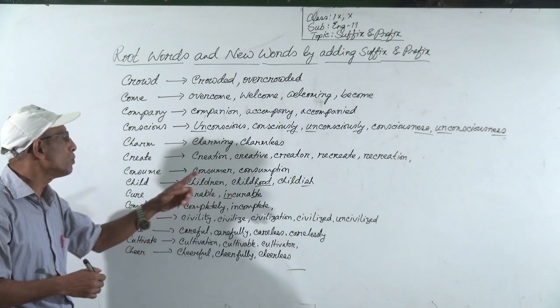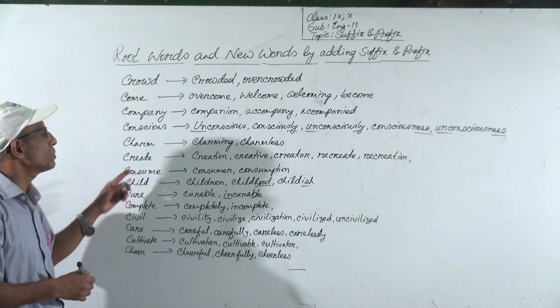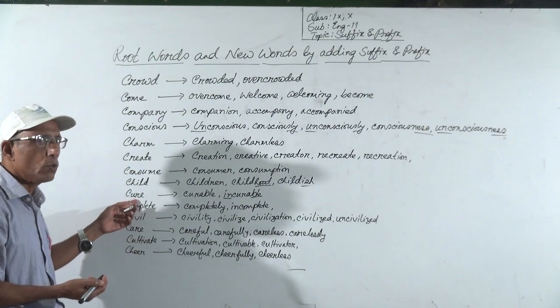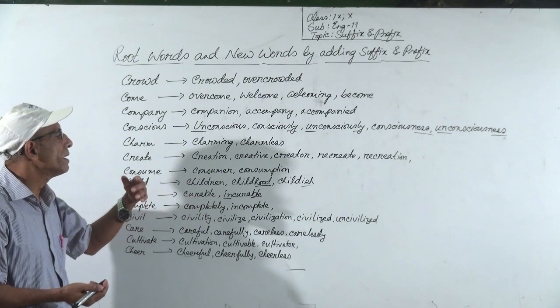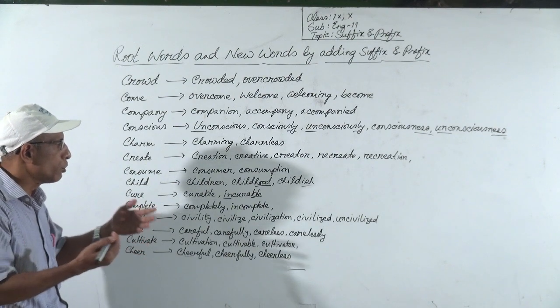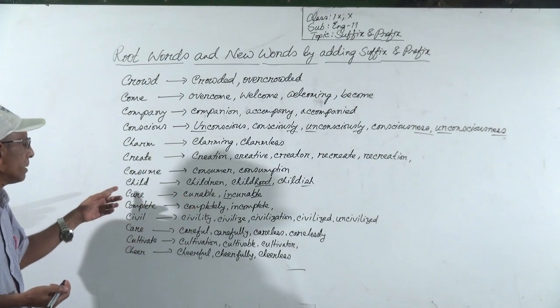Incurable is the opposite word of curable. So from the verb cure, we can make the adjective curable, and incurable. Incurable is opposite of curable. You should remember it.